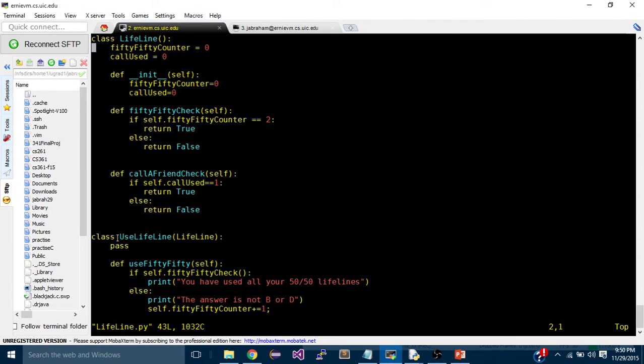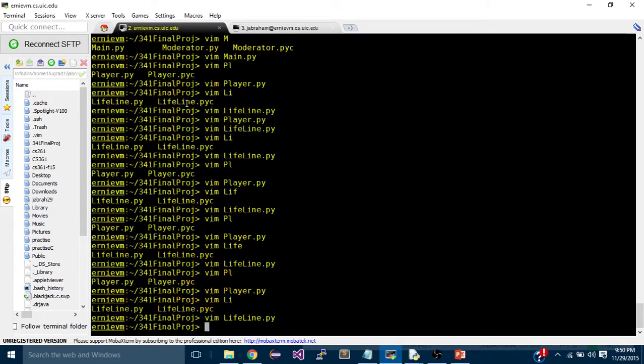Now we also wanted to highlight how you create a subclass. This pass keyword here shows that this is the child subclass for a parent class, Lifeline, and you pass in the parent Lifeline right here. Now we use 50-50 as a method inside of our subclass, and here we call self.5050check, and 50-50 check is in our parent class here. So now we're saying that this instance of use lifeline can call 50-50 check, which is in our parent class.